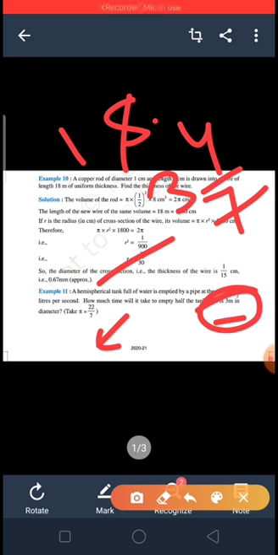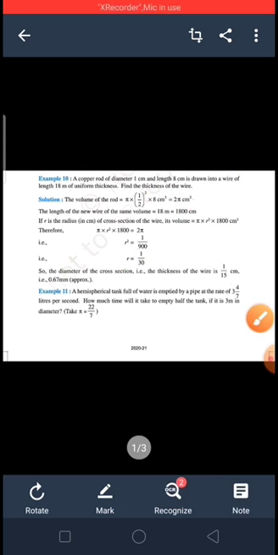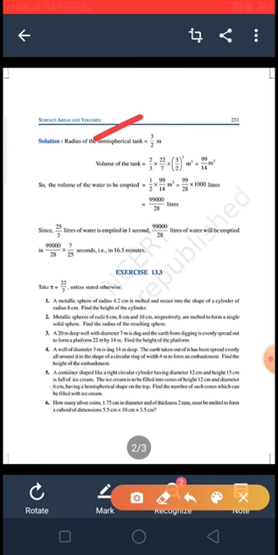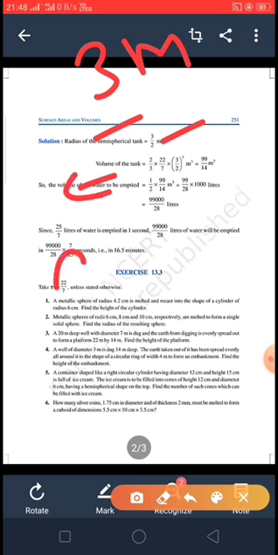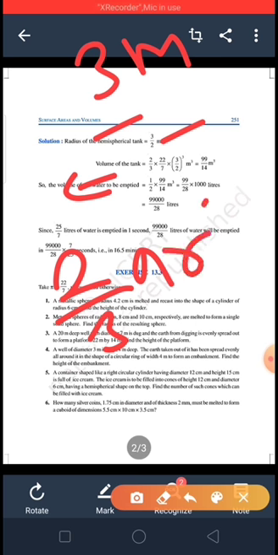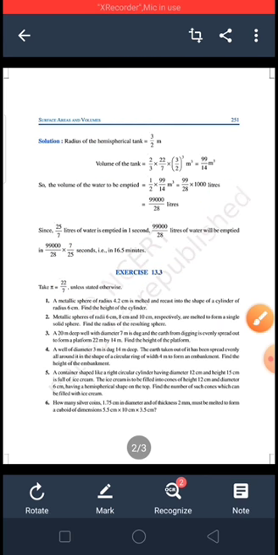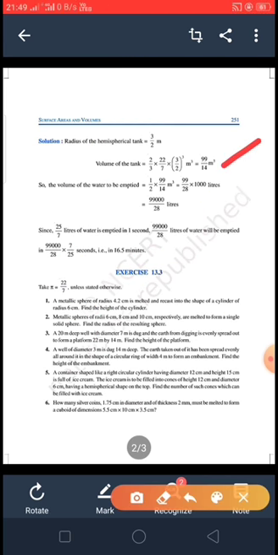It means we have to find out the volume of the hemispherical tank. Clear. Because the water present in the tank shows the capacity of the hemispherical tank, and capacity means volume. So the radius of the hemisphere is 3 by 2 because diameter is given as 3, so radius is half of the diameter, so it will become 3 by 2 meter. Now volume of the tank is 2 by 3 pi r cube. Clear. So r is 3 by 2, put the value of pi as 22 by 7, solve, you will get the result 99 by 14 meter cube.